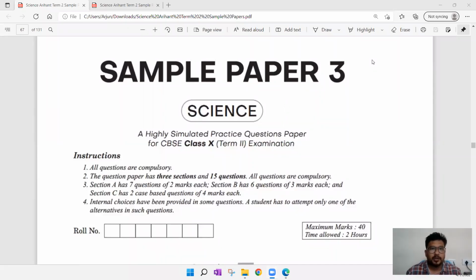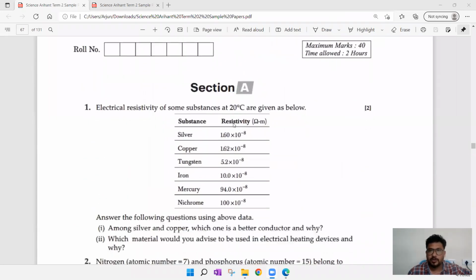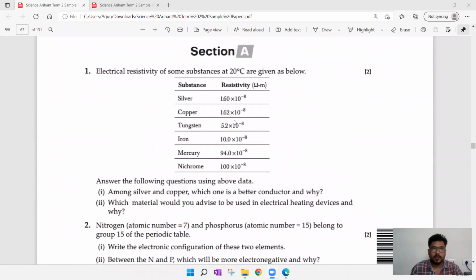In this lecture, we are going to see sample paper 3. Already we have covered 2 sample papers, and those 2 sample papers videos are uploaded on YouTube, and for reference you can check it out. And while coming to sample paper 3, here also we are going to see only physics and chemistry questions.